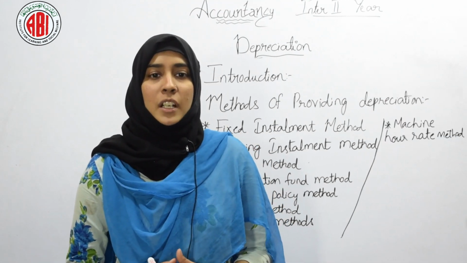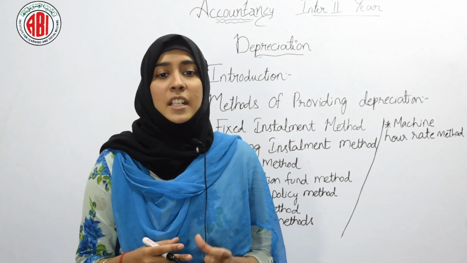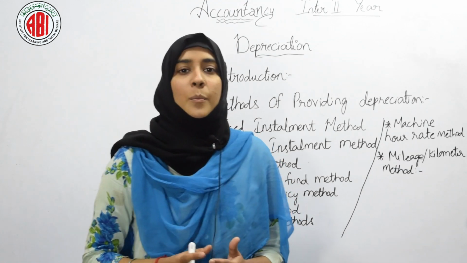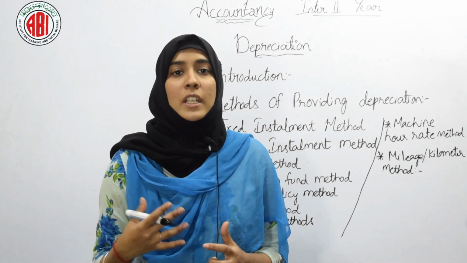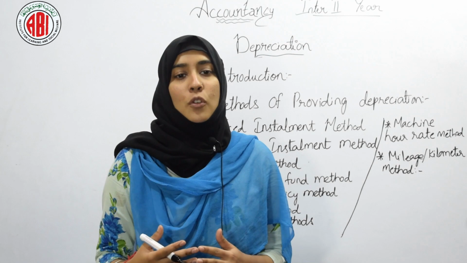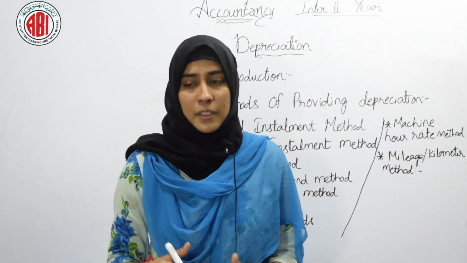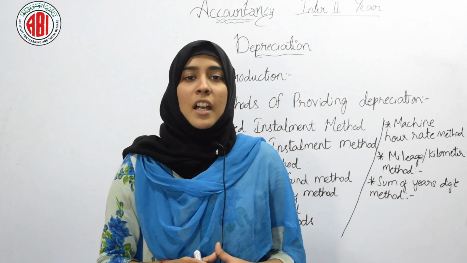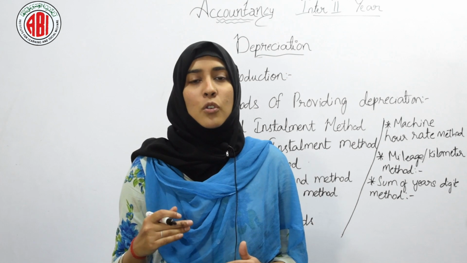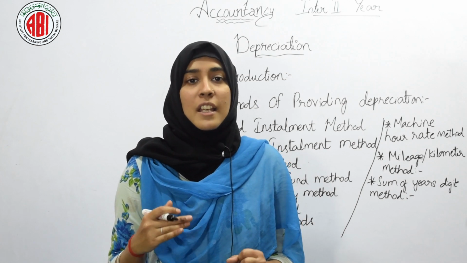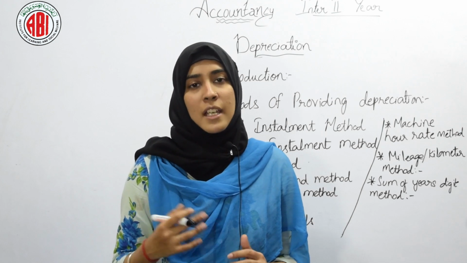Machine hour rate method. Under this method, the life of an asset is estimated in hours and it is used for machines. Mileage or kilometer method. Under this method, the useful life of the asset is estimated in kilometers, and this method is used for vehicles, lorries, etc. Sum of years digit method. Under this method, annual depreciation is calculated by multiplying the original cost of the asset less its estimated scrap value by a fraction, and this method is used for plants and machinery.